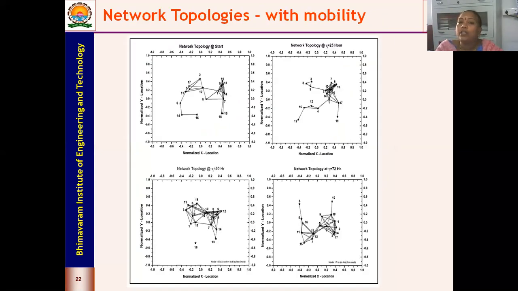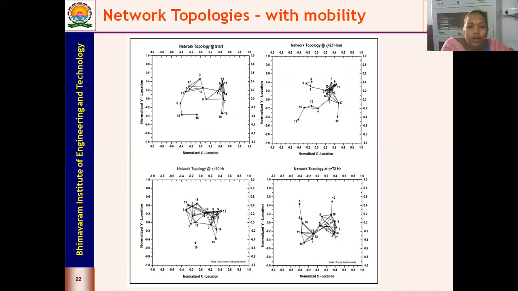And now we look into the topologies. When I consider the topologies of the network at four instants of time, initially, at the start of the mission time, you can look into the first plot. All the 18 nodes are connected. I told you that initially all nodes are active.